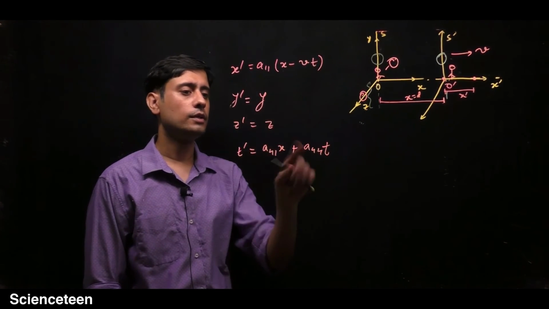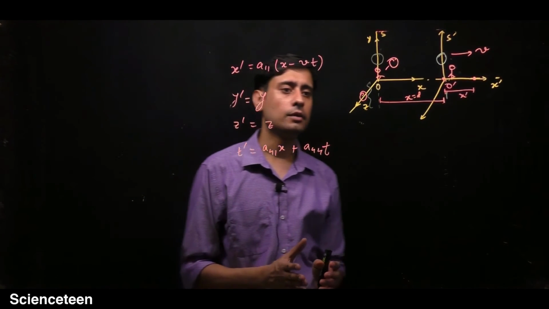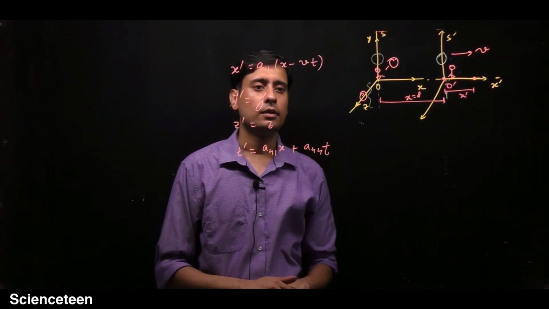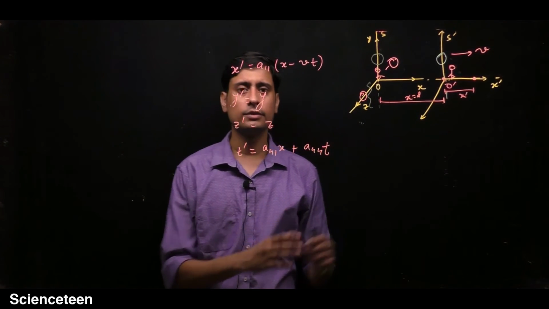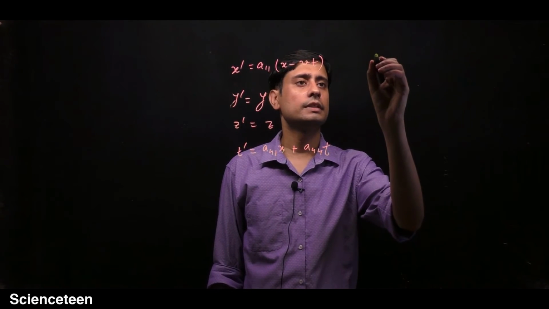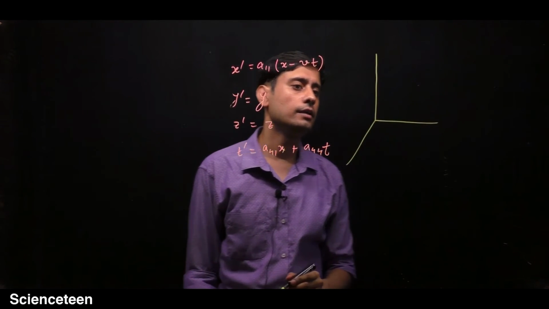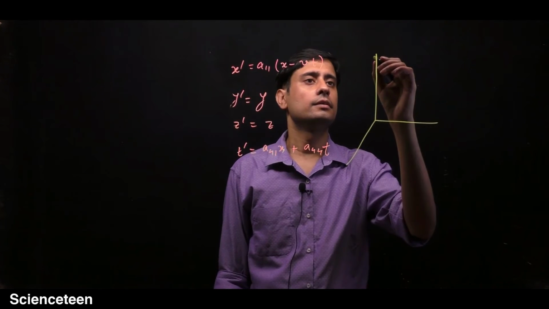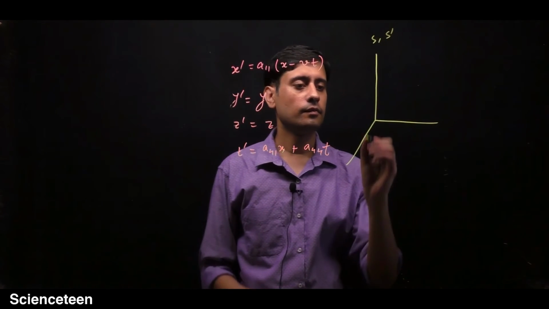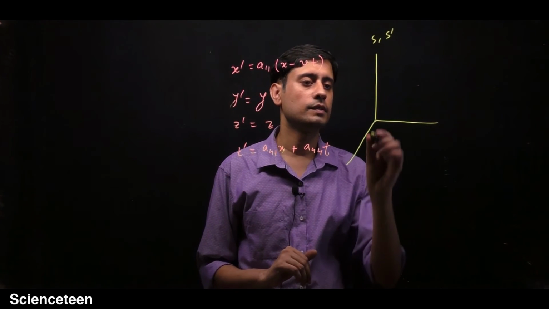But these coefficients cannot be removed by those arguments, because it needs something more, it needs more elaboration in terms of the constancy of the speed of light. So now consider that the two frames coincide initially, the S and the S prime frame, and when they are coinciding there is a spherical wave front which is expanding.